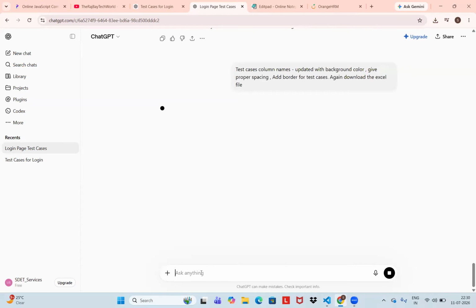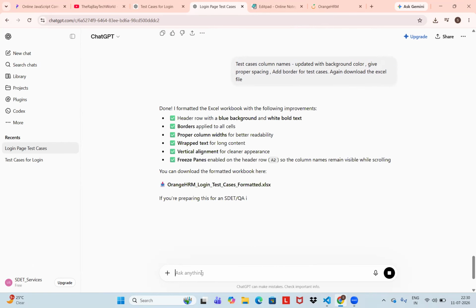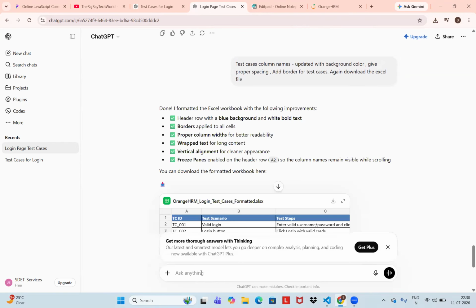I'm asking again, I'm giving the prompt. See, what you want, you can ask it. So when you are writing prompts, this is how prompts will help us more. If you write different prompts, and also you should not give a big prompt. If you try to give small prompts, then it will be more helpful.